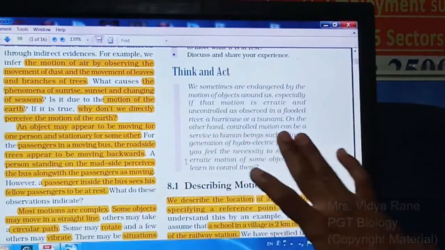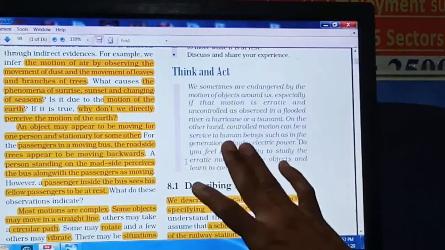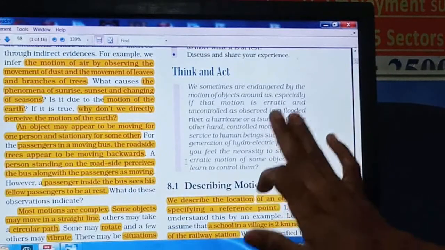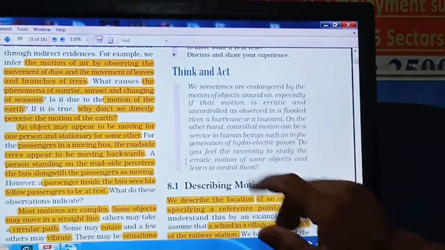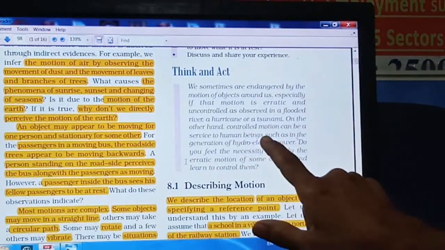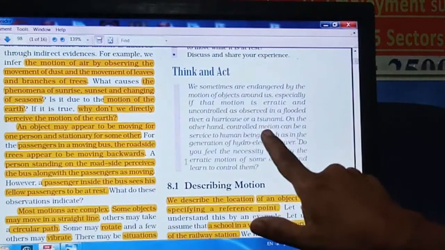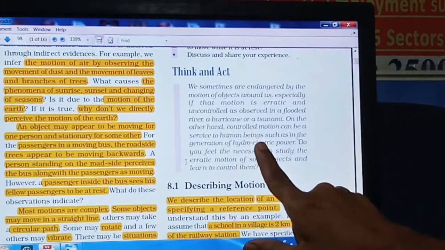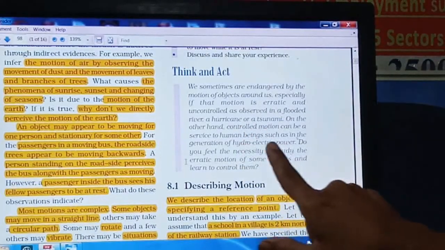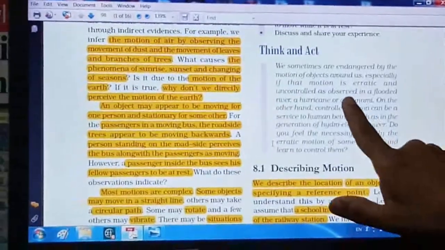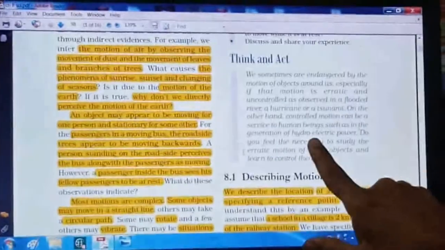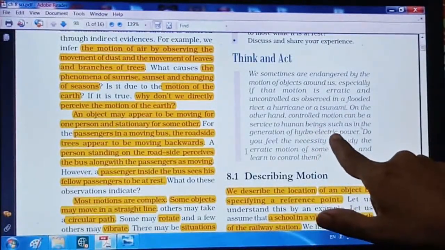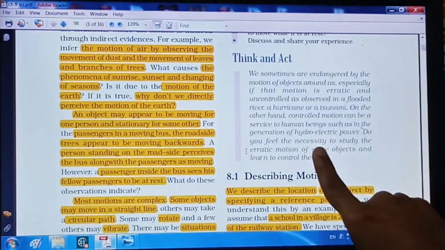On the other hand, controlled motions can be of service to human beings. Okay, now the same water's motion or the wind's motion, whenever it is controlled, then that controlled motion we can utilize for our benefits. For example, we can generate electricity with the wind as well as with the water. Hydroelectric power we can generate, or wind power also we can generate, right?